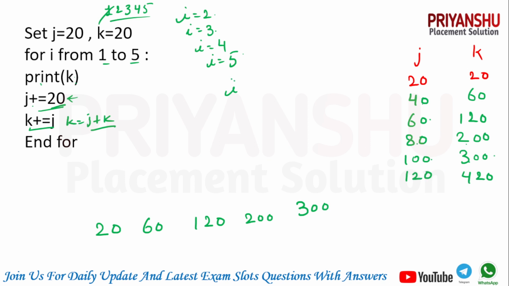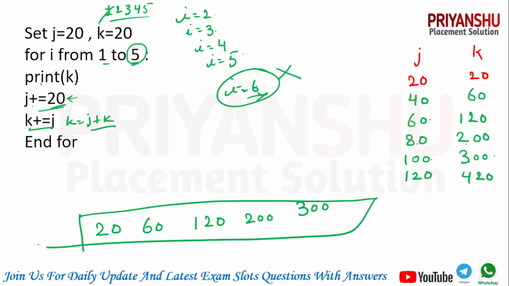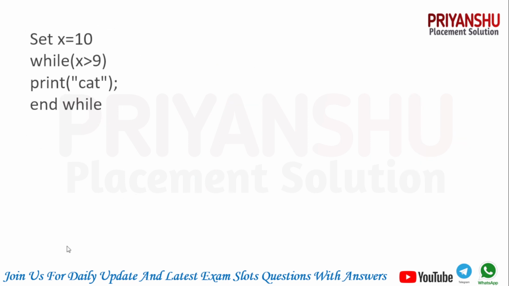After that i equal to 6 is there, guys, but we need to execute this loop till i equal to 5. So it is not executed at i equal to 6. Our final answer is, guys, 20, 60, 120, 200 and 300. I hope, guys, this question is clear to you all. So let's discuss the next question, guys.